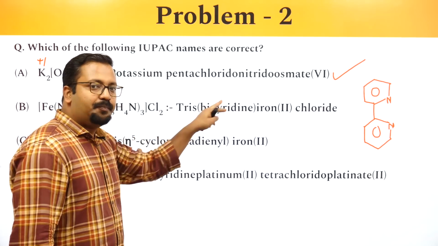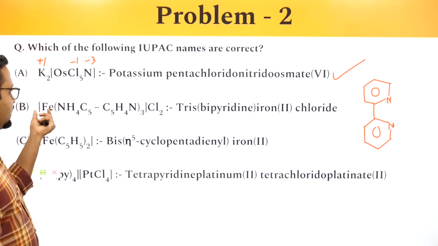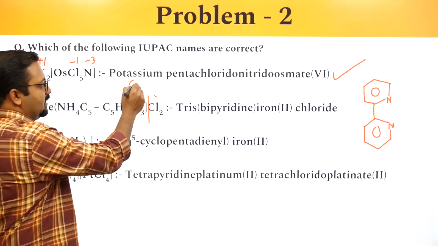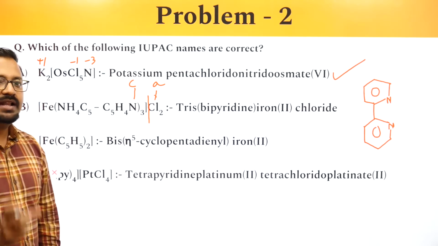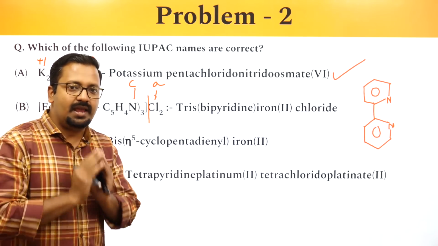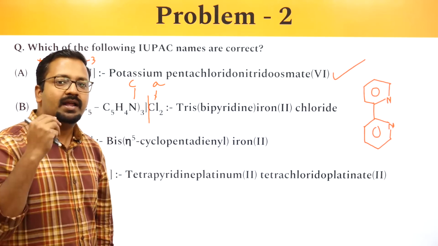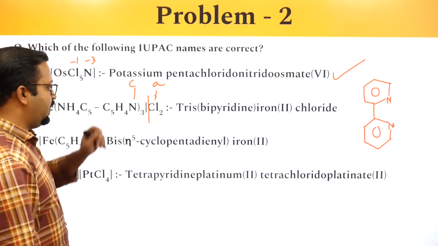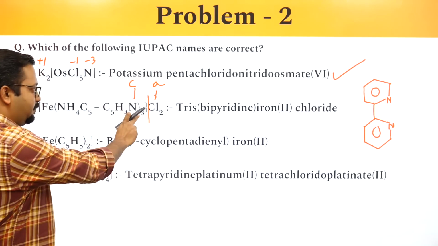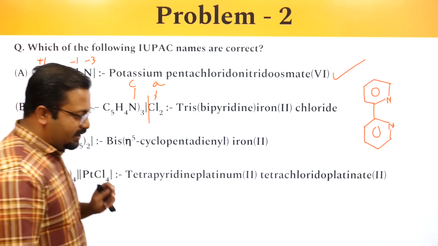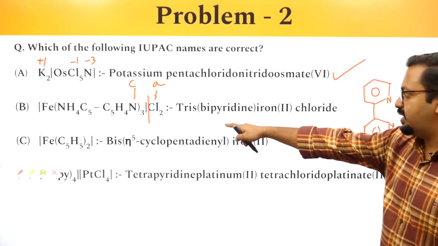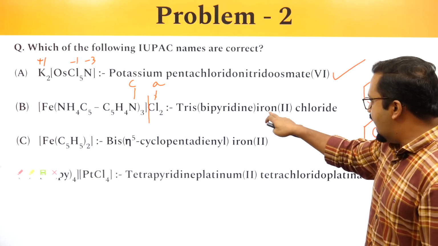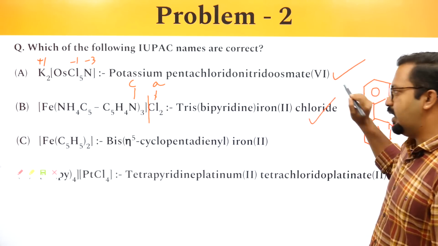bipyridine. Why iron? Because iron is present in the cationic part. This is the cationic part and this is the anionic part. If metal is present in the cationic part, its name would not be changed. If it is present in the anionic part, uske end mein suffix would be ate, like osmate. So tris bipyridine iron, what is the oxidation state? Oxidation state is 2 because there are 2 chloride ions. So iron 2 chloride. So this is also correct.